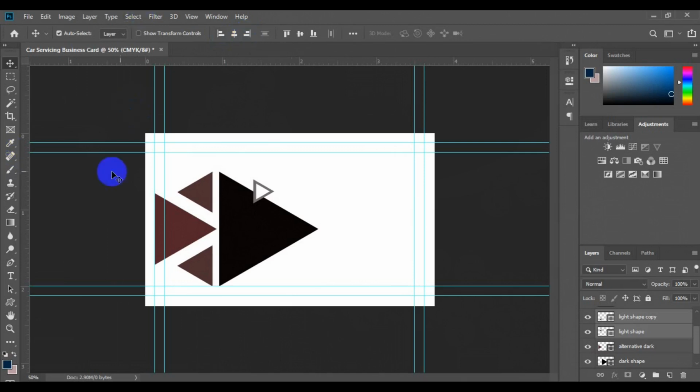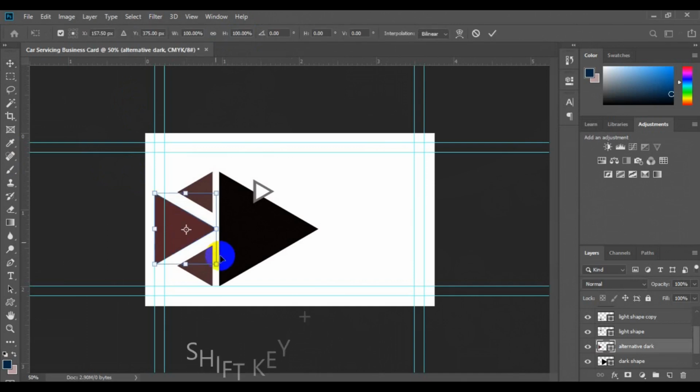Next thing we need to do is to fall back to this particular shape right here. We press Ctrl T to open the transform tools. Then we need to press Shift key, hotkey, and drag. This allows us to increase the size of this particular shape. So once we increase the size, we need to adjust it and make sure it aligns.